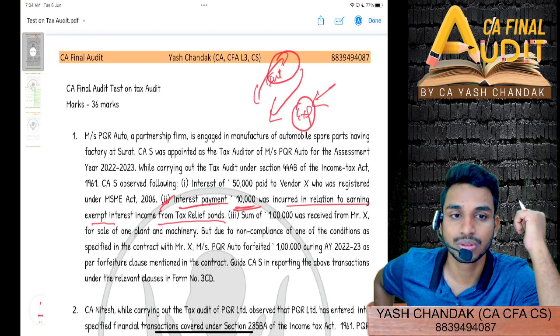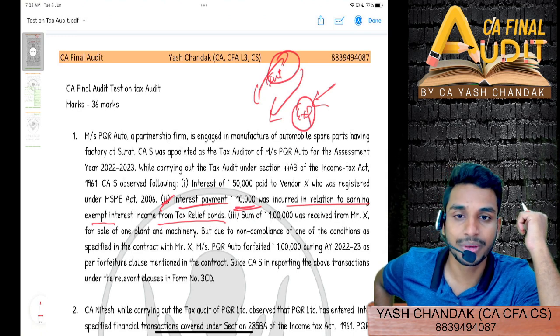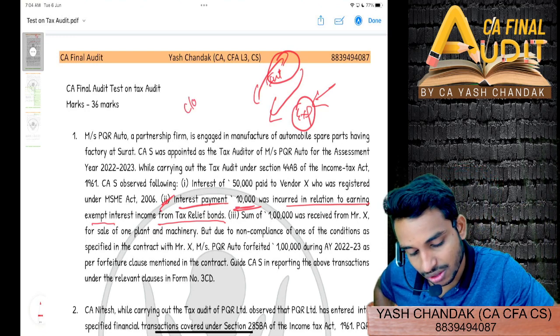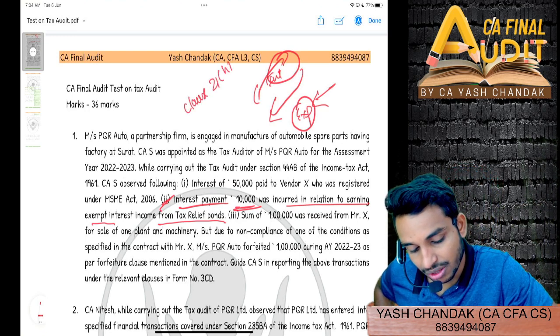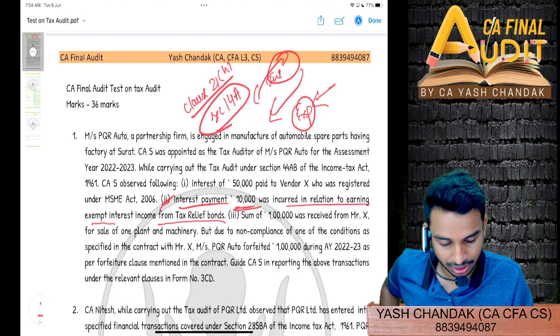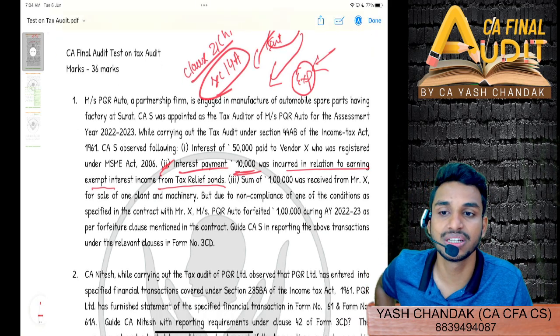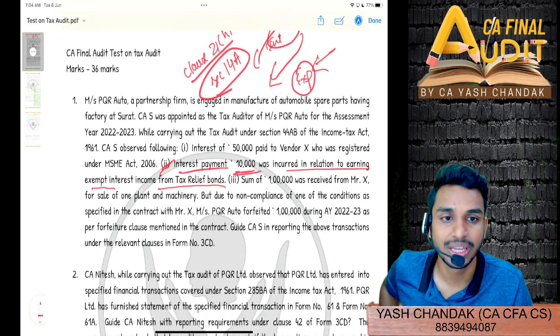No, sir. So do you remember under which clause you used to report this? Clause 21, subclause H, correct. Section 14A of the Income Tax Act clearly disallows such expenses to be claimed.